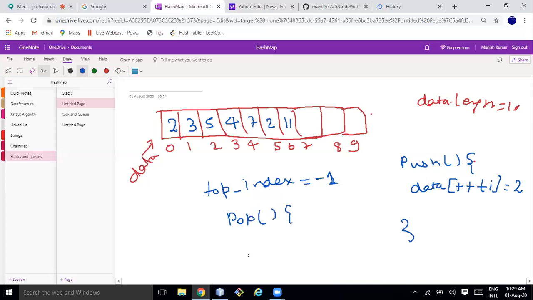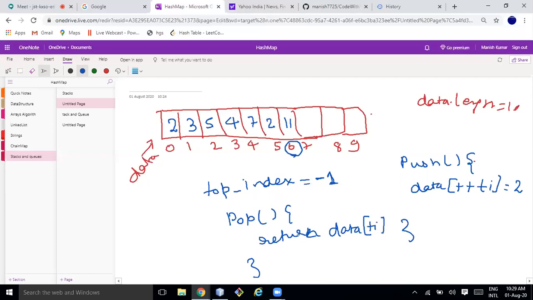If I am implementing the pop function, I know what is the index of the top element. So here, let's say 6 is there. So I can do like this, return data of top index, right?